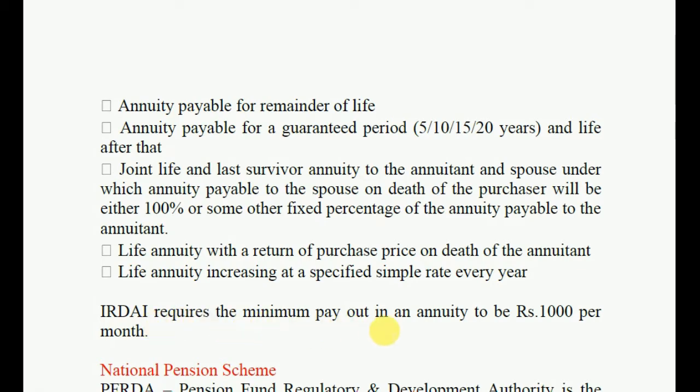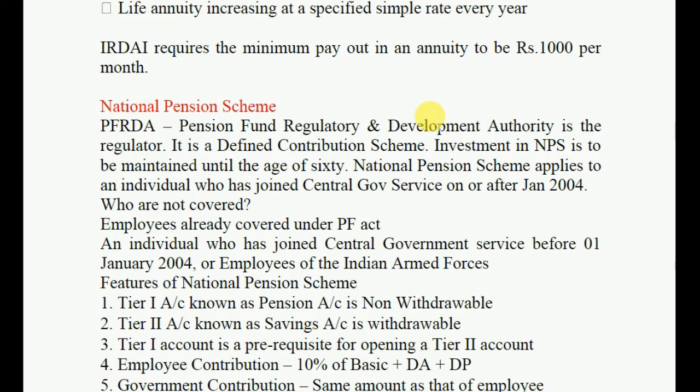IRDAI requires the minimum payout in an annuity to be rupees 1000 per month. National Pension Scheme. PFRDA, the Pension Fund Regulatory and Development Authority, is the regulator. It is a defined contribution scheme. Investment in NPS is to be maintained until the age of 60.